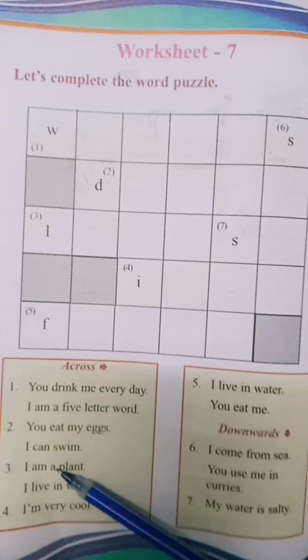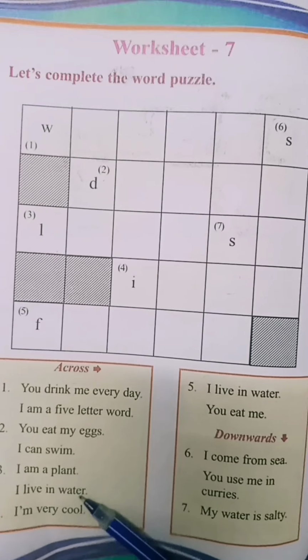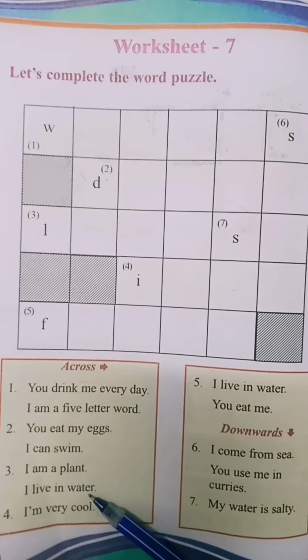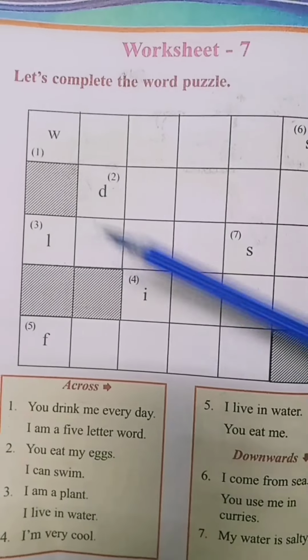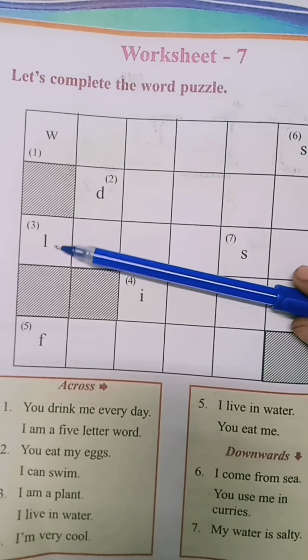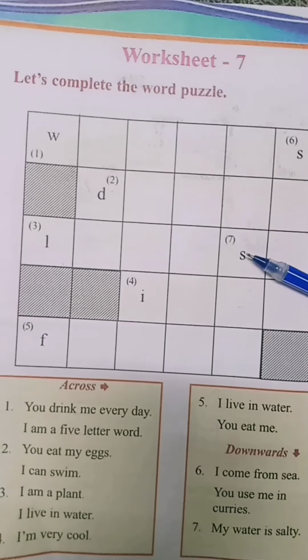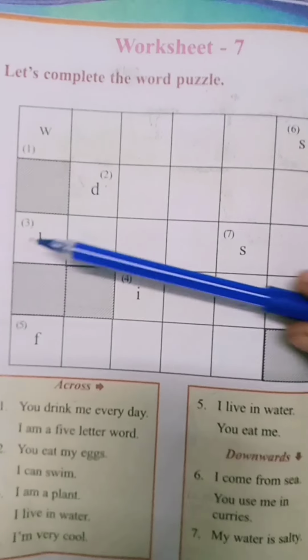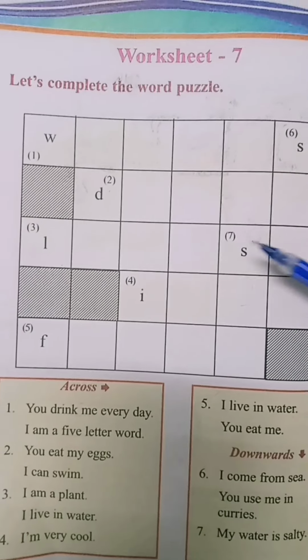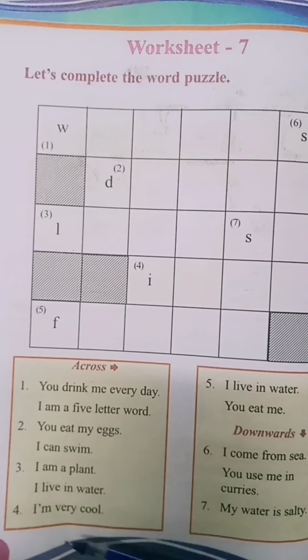Then third one. I am a plant. I live in water. Tell me, you know that I am a plant. I live in water. My first letter is L and last letter is S. Tell me, what's the answer? Yes, very good. Lotus. L-O-T-U-S. Isn't it? Yes.